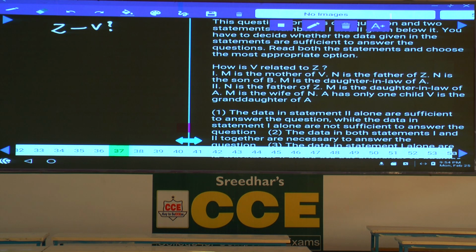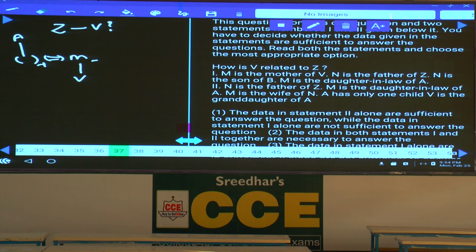Condition number 1. M is the mother of V, can be written like this. N is the father of Z, N is the son of B, M is the daughter-in-law of A. As M is the daughter-in-law of A, that means M's husband is the son of A, isn't it? M's husband is the son of A, and N is the father of Z,